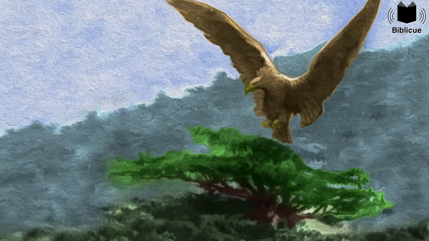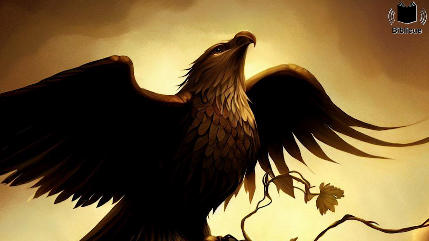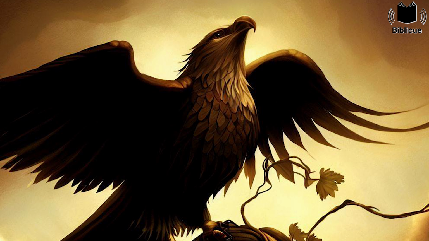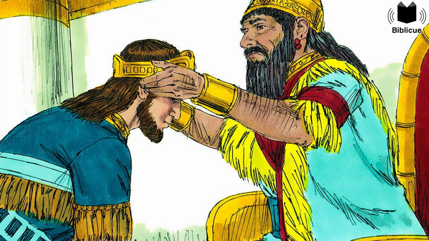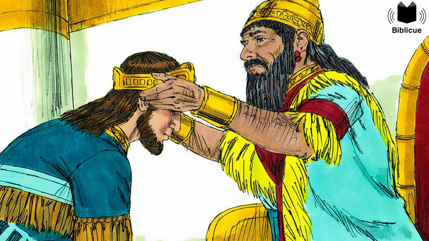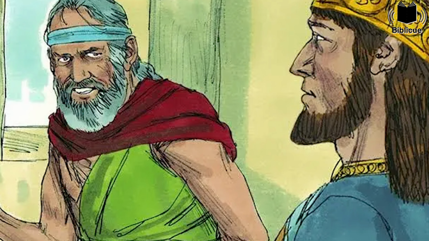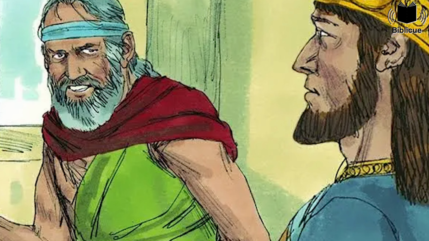Then another eagle with large wings came and tried to make the vine bend its roots and branches toward him, but the vine refused and trusted in its first planter. Ezekiel uses this fable to show that Zedekiah was unfaithful to his oath with Babylon and sought help from Egypt, but that he would not succeed and would face God's wrath.